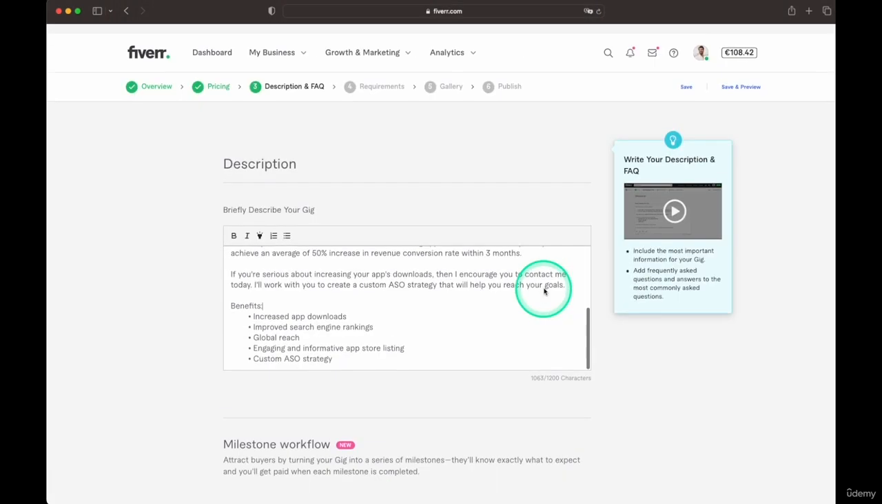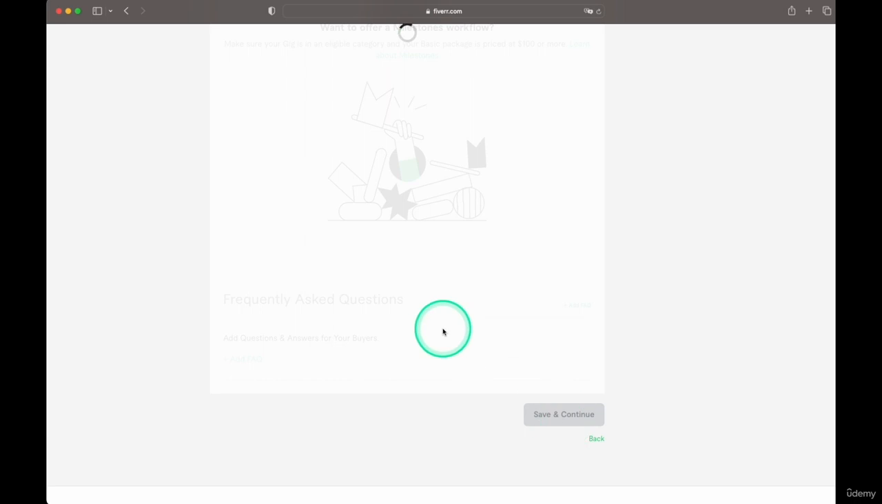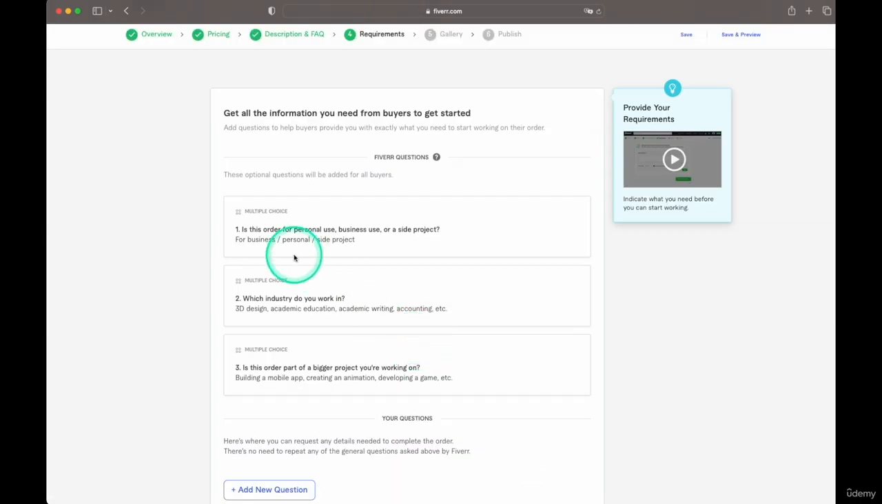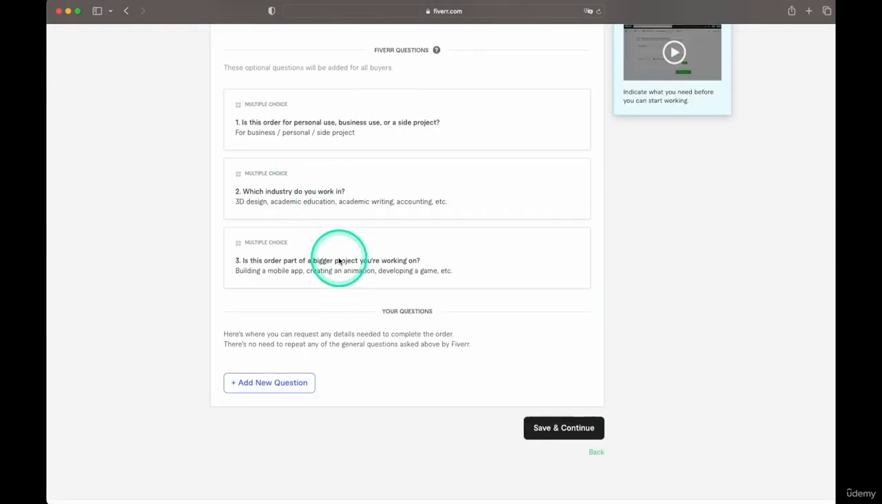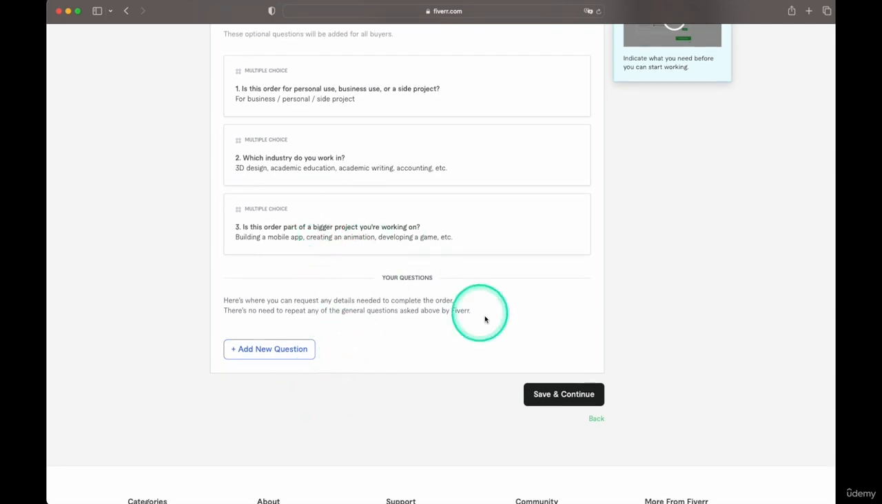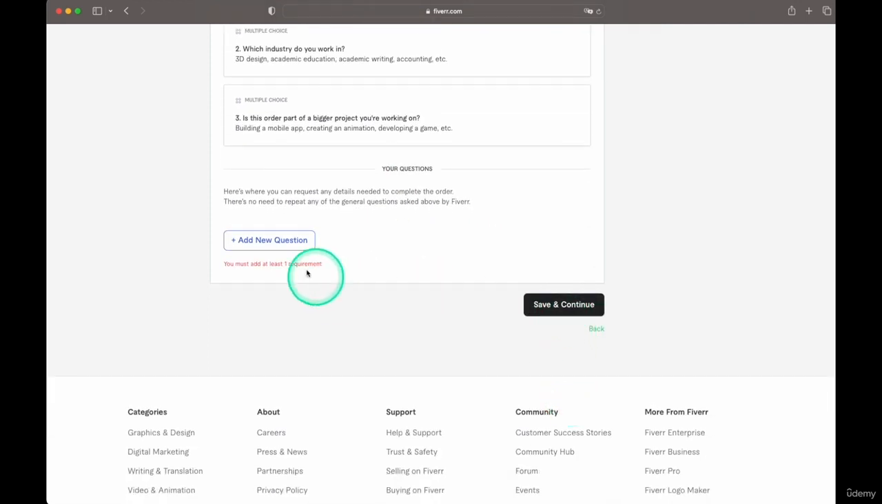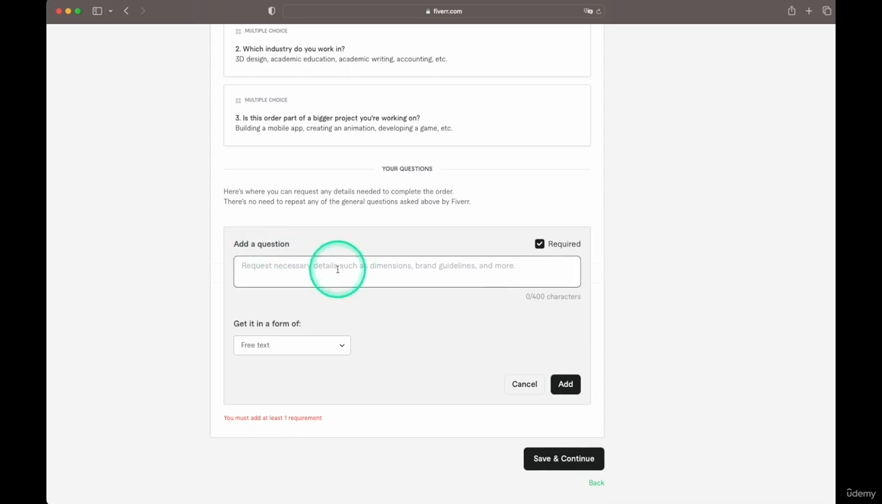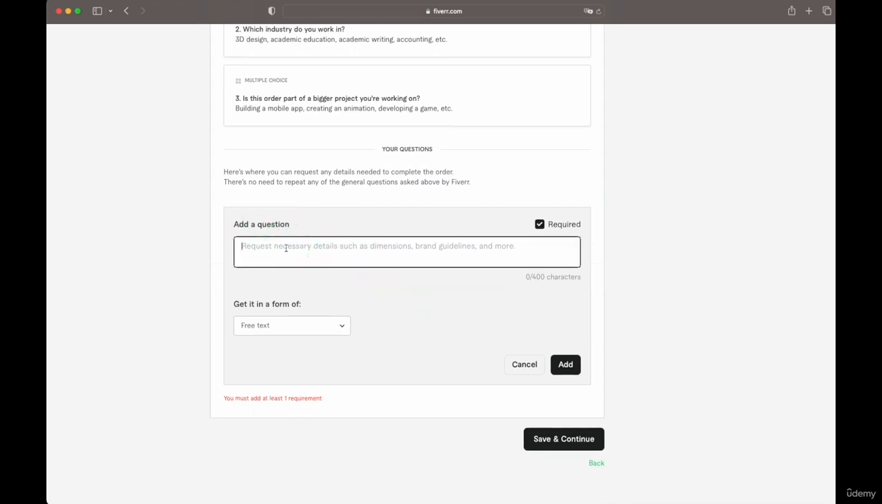Perfect. Now we have the description, moving forward, saving, and we got the requirements. Yeah, so basic questions that are there within Fiverr. Wouldn't have to ask any more questions. In this case, I must add one requirement. Okay, so what do we need to know from them on the ASO? Have you been doing any ASO before? How did you decide on your current ASO metadata? ASO metadata is the title, subtitle, and description.